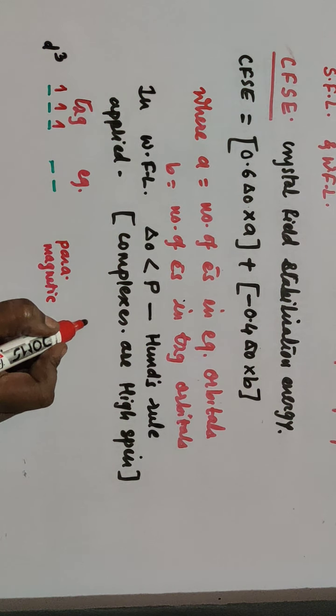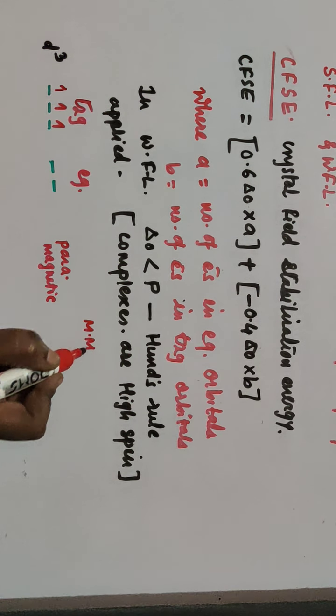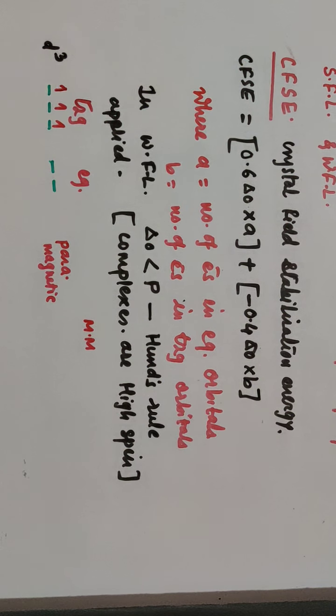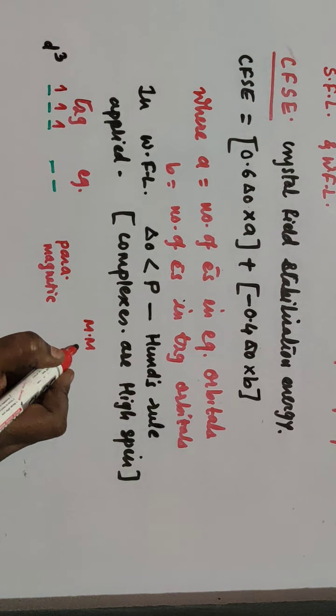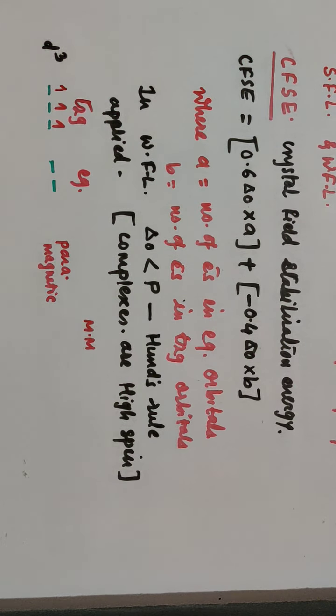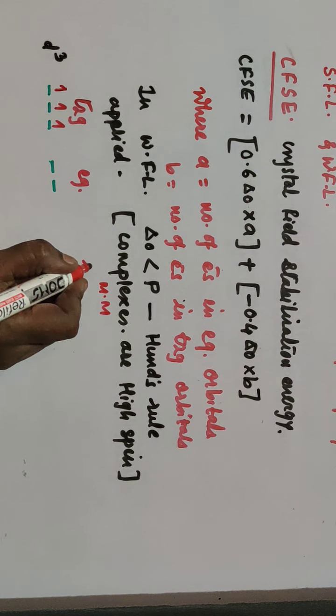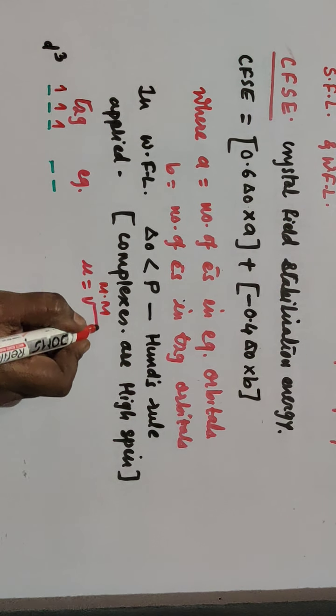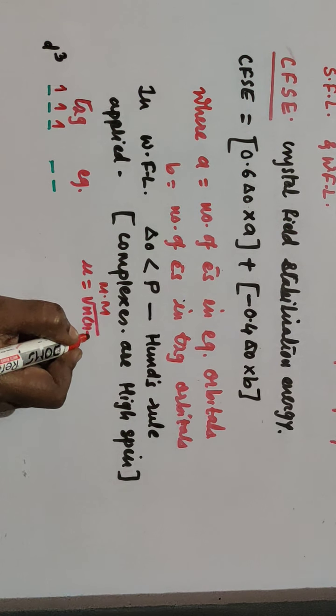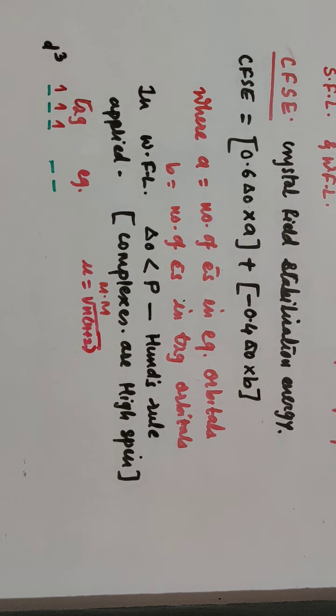What about MM? What is MM? Now you are well familiar. Magnetic moment. How to find out magnetic moment? I'll write below. Suppose MM is magnetic moment, and this is mu equal to under root n into n plus 2. This is the formula to find out magnetic moment, where n is what?